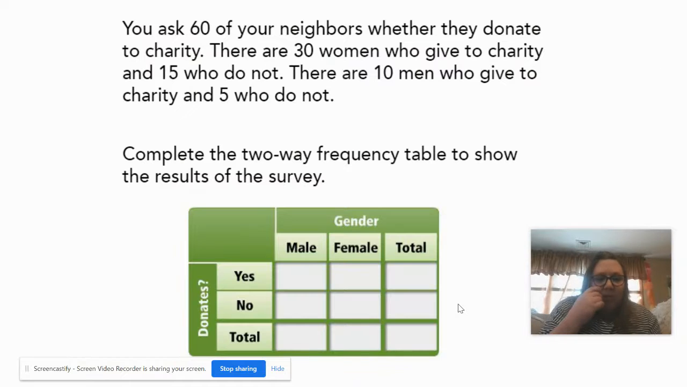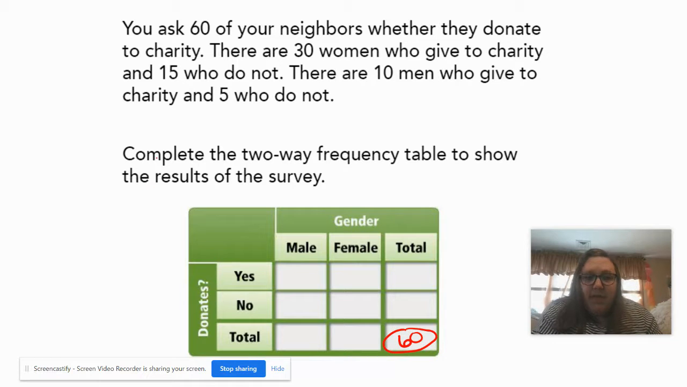All right, let's try to build one all on our own. You asked 60 of your neighbors whether they donate to charity. There were 30 women who gave and 15 who do not. There are 10 men who give and 5 who do not. Complete the table. So automatically, I know that this whole total down in the column is going to be 60, because it said you asked 60 neighbors.